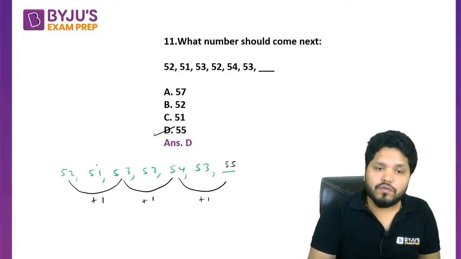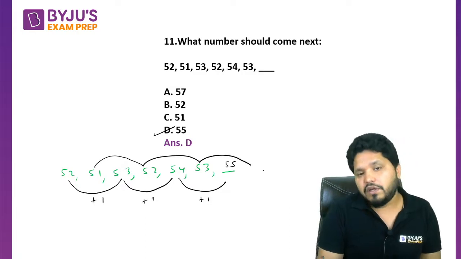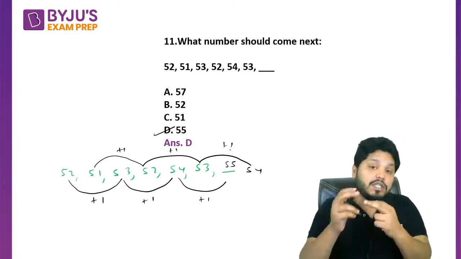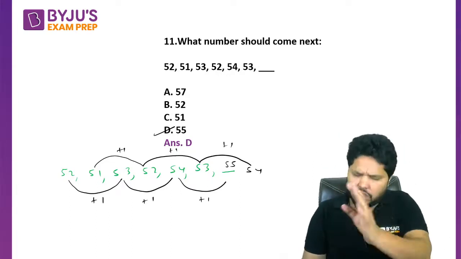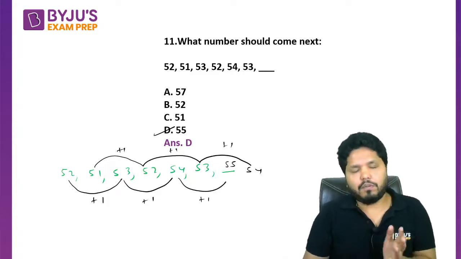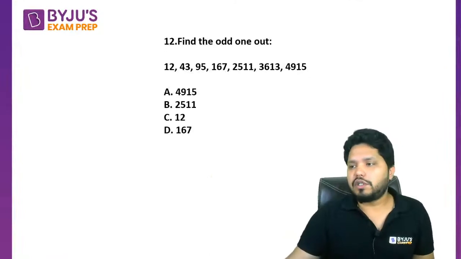But if you want to see what would be coming after this, 51 plus 1, 52 plus 1, 53 plus 1, 54 must be coming here also. So basically alternately two series or two patterns are going on, and plus 1 is happening in both the patterns. So almost the same thing we are doing in both the patterns here, plus 1, right? That is the next number we are looking for. Okay, next question on your screen now, just have a look at it.